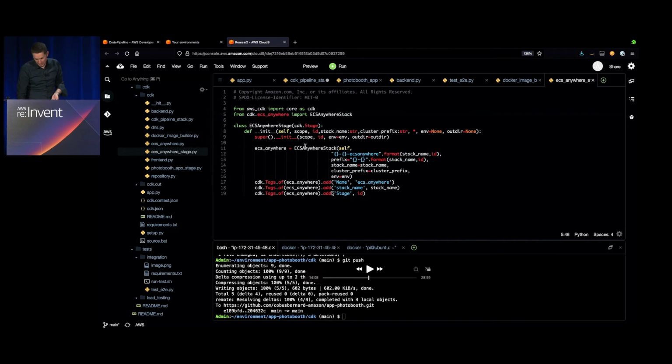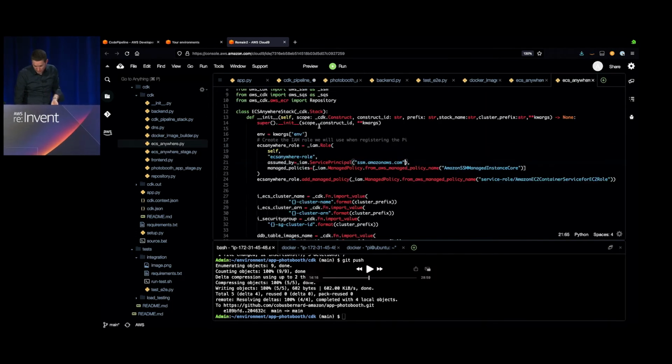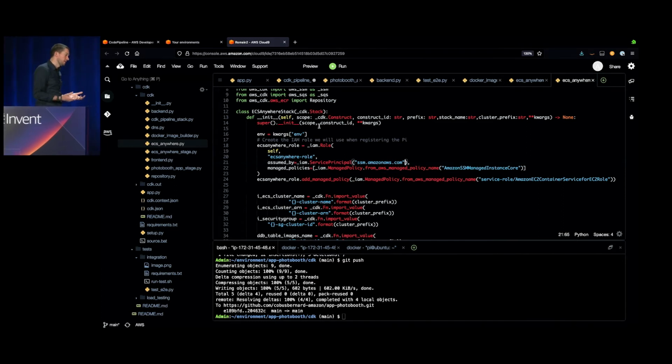And the next step is finally to add a stage for ECS Anywhere. So again, we do that with CDK. We are going to retrieve the variables that we need from our stack.